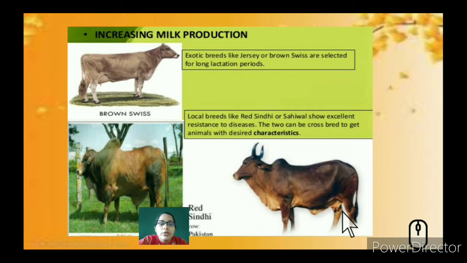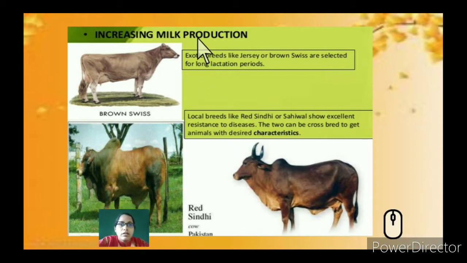So how are we going to increase the milk production? So exotic, you can see here brown Swiss, so exotic breeds like Jersey or brown Swiss are selected for long lactation periods. So for longer periods they will be providing the milk. So what about the local breed then?